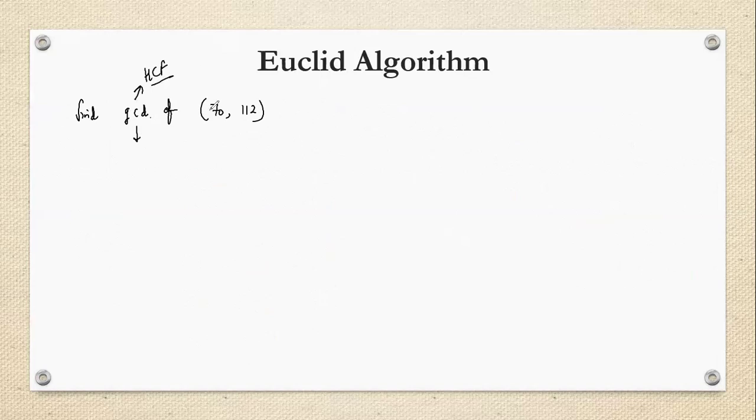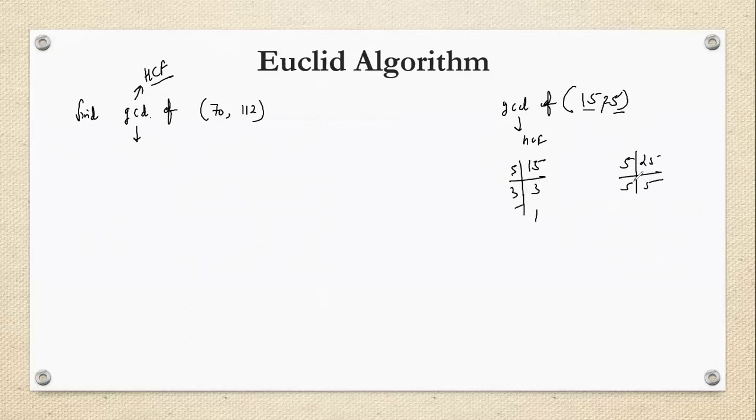If you are not able to do this question, then try to do GCD of, let's suppose, 15 and 25. You already know that GCD means HCF, and HCF we used to find in our school time like this: 15 is 5 times 3 and 3 times 1, and 25 is 5 times 5 and 5 times 1. The common factor was the HCF, that is 5 is the HCF.